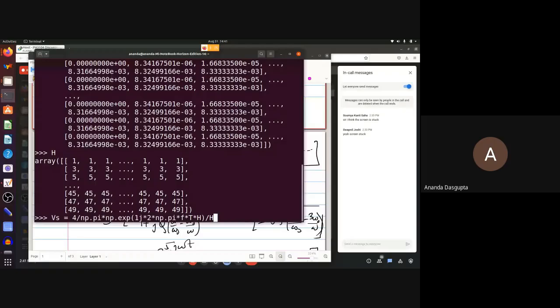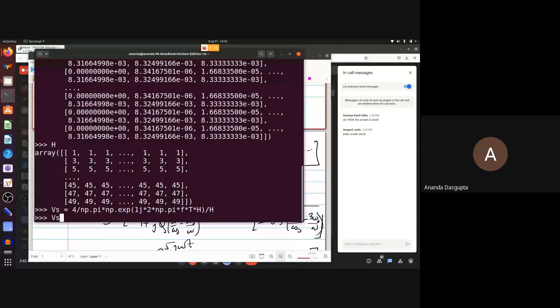Of course, it's not e to the power j omega t. It's e to the j omega t times the harmonic order, 1, 3, 5, 7, etc. So that's why there's a multiplication by h. And then you divide by the harmonic order simply to get the denominator, 1 over 1, 1 over 3, 1 over 5, and so on. So this is what your input is like. End of story.